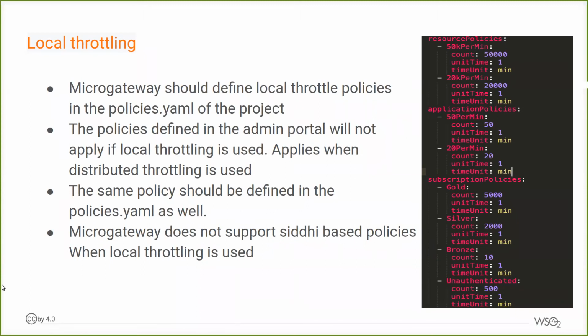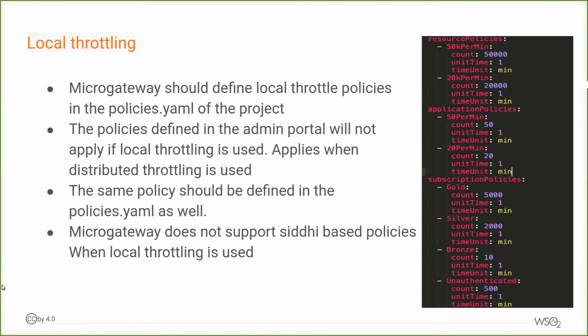So when you create a policy in the admin portal, that will not be applicable to local throttling. That will only be applicable if you are using distributed throttling. If you define in the admin portal a specific throttle policy or specific limit, you need to create the respective policy in the Micro Gateway policies YAML.